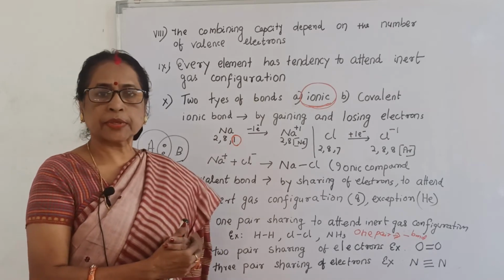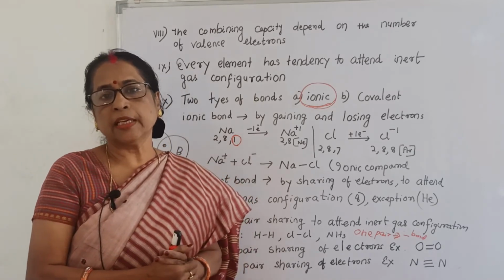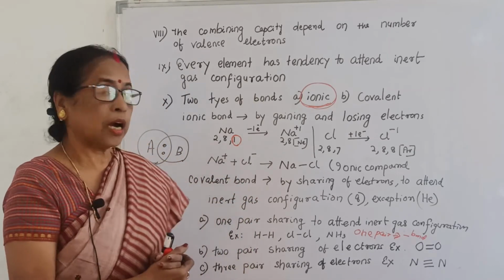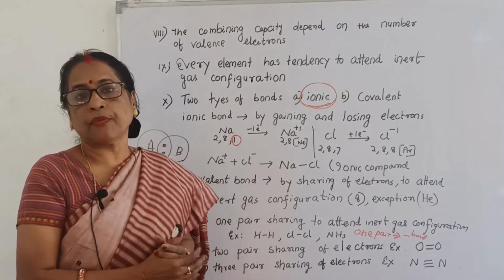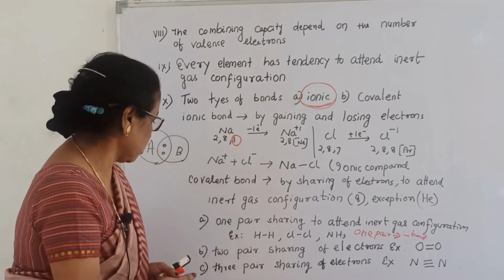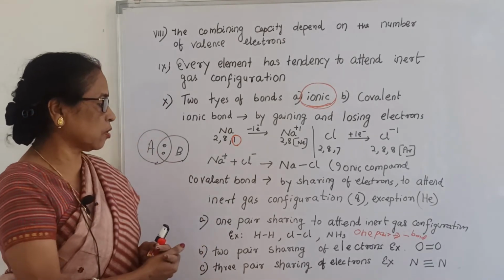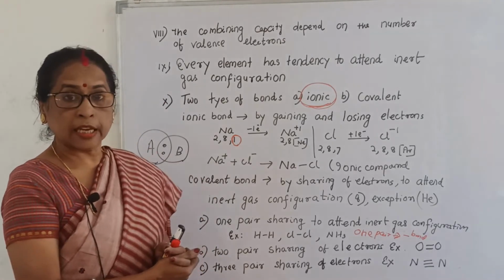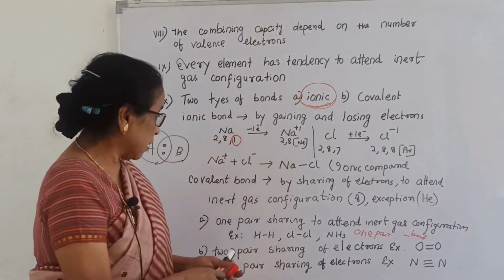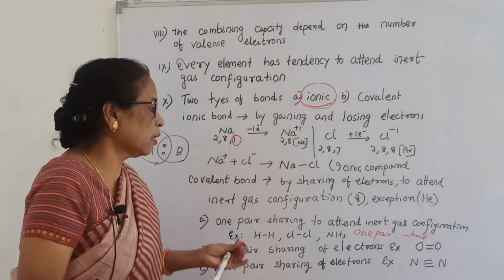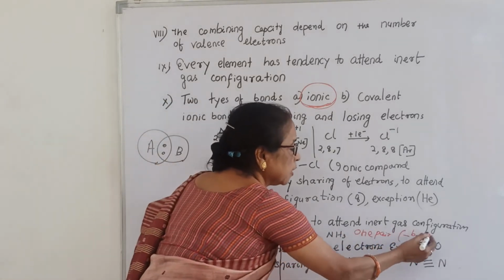There is an exception case, helium, and helium is generally related to hydrogen. Hydrogen attains the inert gas configuration not with 8 electrons, it is only for helium, that is 2 electrons. Two pair sharing of electrons means a double bond. So one pair means a single bond, two pairs means a double bond, and three pairs means a triple bond.